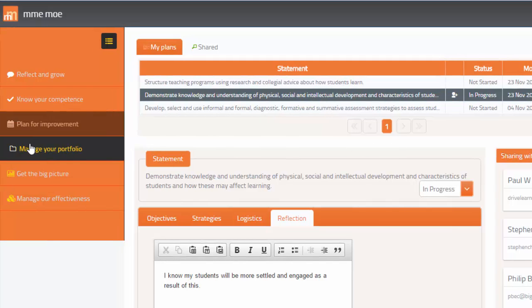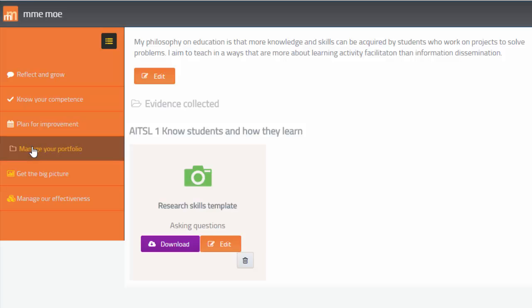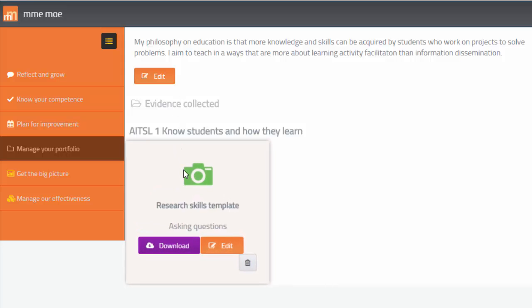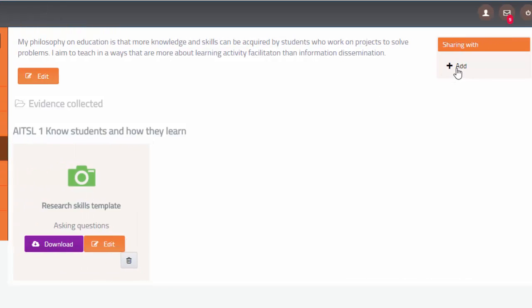As the teacher or educator works through mme-moe, they are automatically generating a portfolio. Here, the teacher can add their philosophy on learning and teaching. Teachers will also see any evidence they have uploaded, whether that be photographs, videos, documents, comments by other practitioners, feedback from students, and so on. And notes can be added to those particular pieces of evidence, and they too can be downloaded. I can share evidence with particular practitioners, perhaps with my supervisor.